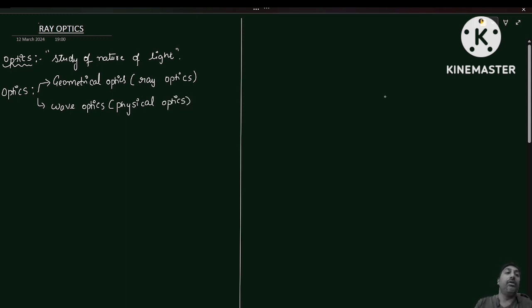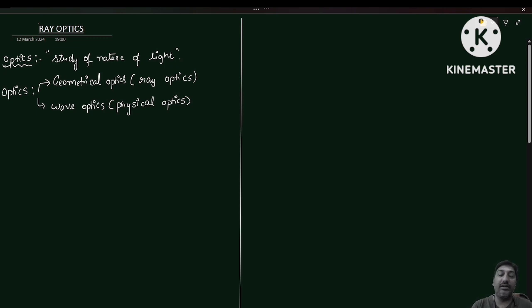So, till now, we have discussed what optics means. Optics is the branch of physics where you study the nature of light. Optics has been classified into two types.